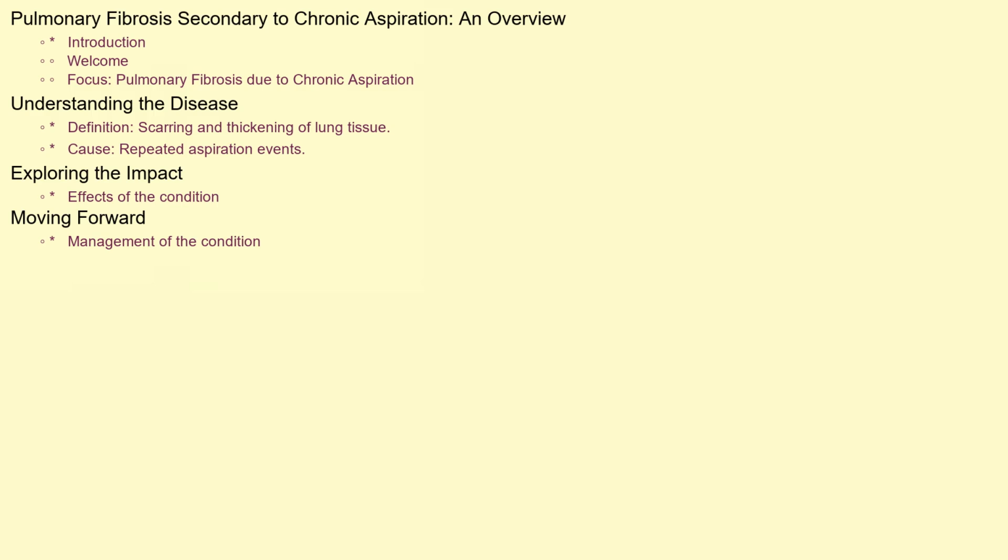Welcome. Today we're delving into a specific type of lung disease, pulmonary fibrosis secondary to chronic aspiration. This condition arises when repeated aspiration events lead to scarring and thickening of the lung tissue. Join us as we explore the causes, effects, and management of this challenging condition.